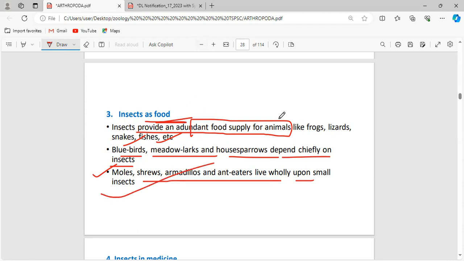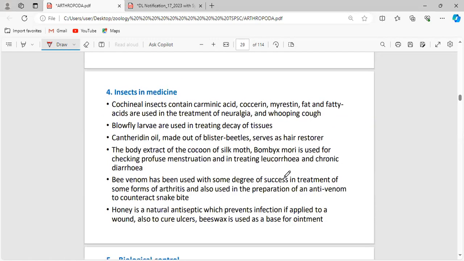For some creatures like the anteaters, their only source of food is insects. Okay, so some of the insects will also be helpful in medicine. The cochineal insects contain carminic acid, coccerin, myristin, and fatty acid. These are all used in the treatment of neuralgia and whooping cough.